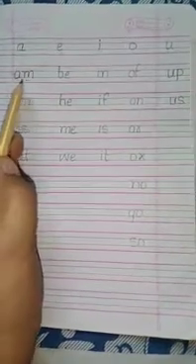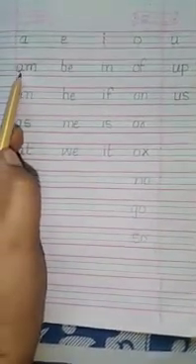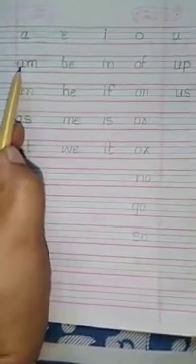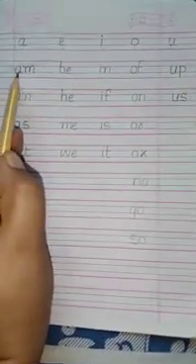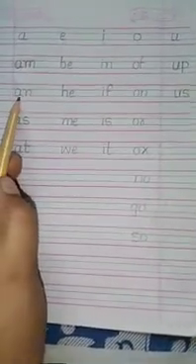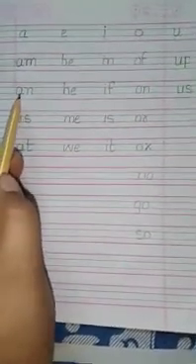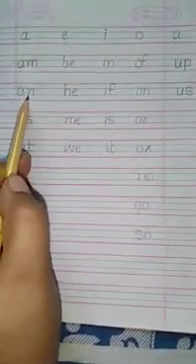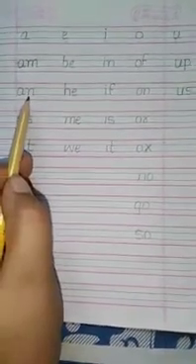Now, a vowel makes a word. The word is A, M, am. The sound of this two-letter word is am. Now second, A, N, an. The sound of this two-letter word is an.